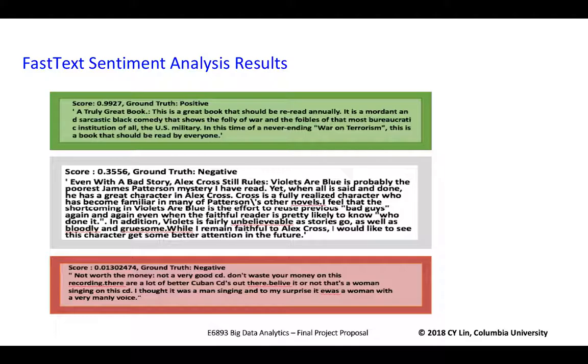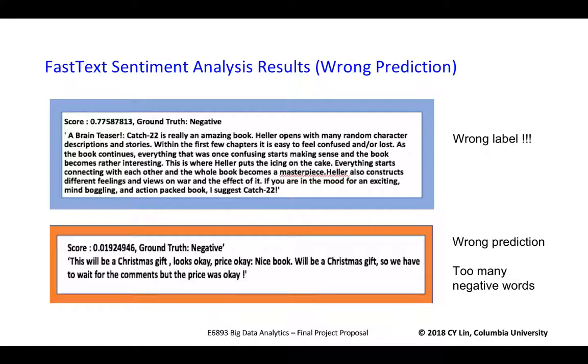And here are some examples of our predicted scores of Amazon reviews. We can see that the scores are pretty accurate. The green one is the positive one, the white one is more neutral, and the third one is the negative one. And here are some interesting examples.